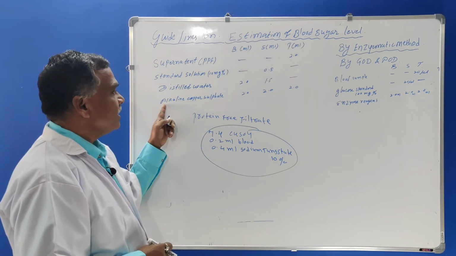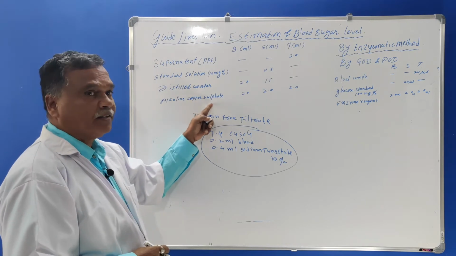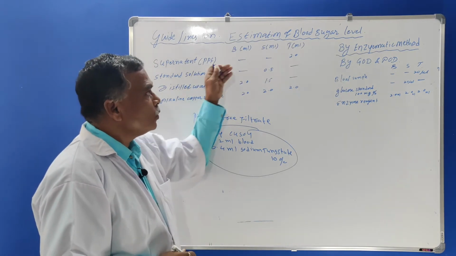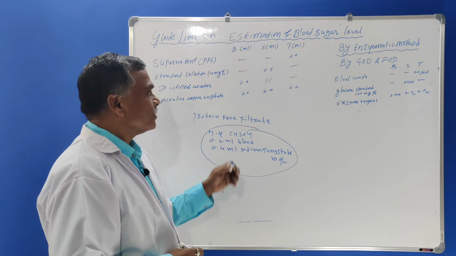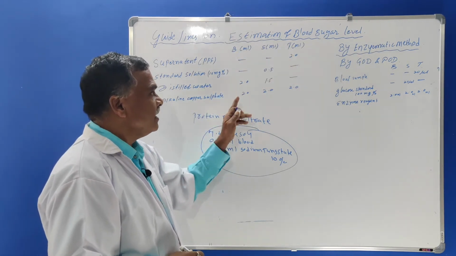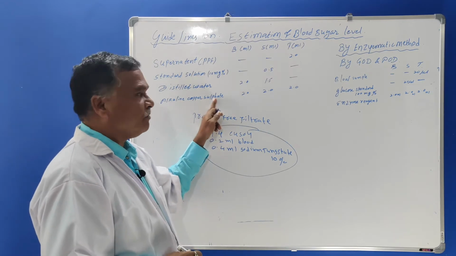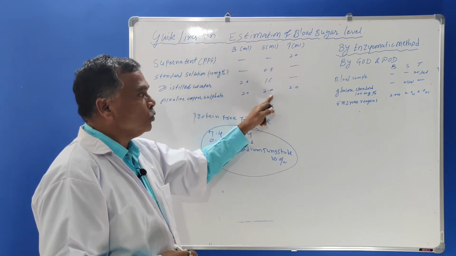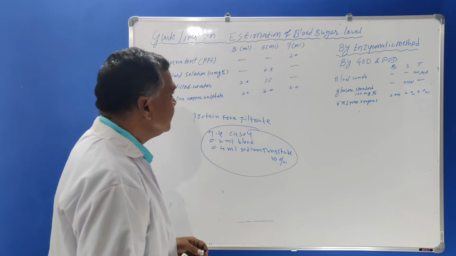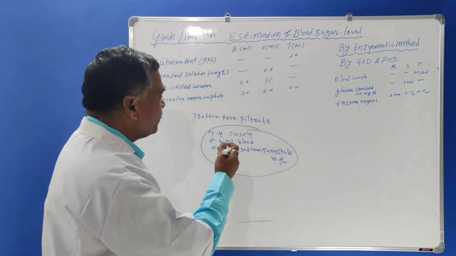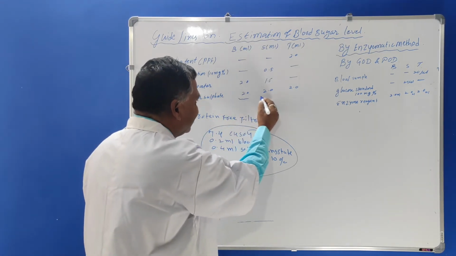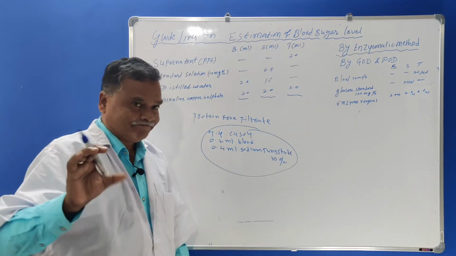Now the alkaline copper sulfate is added to all three test tubes marked as B, S and T. How much is added? 2 ml of alkaline copper sulfate solution is added to each of the three test tubes. Now it is mixed well.